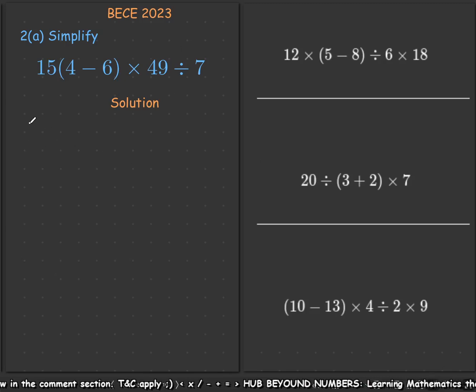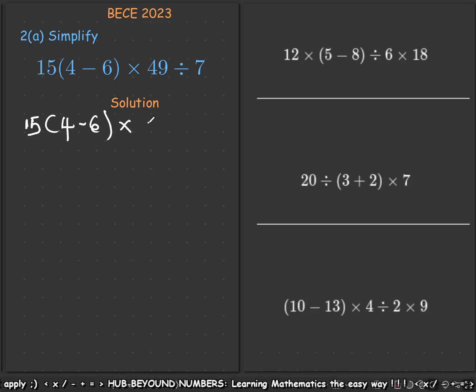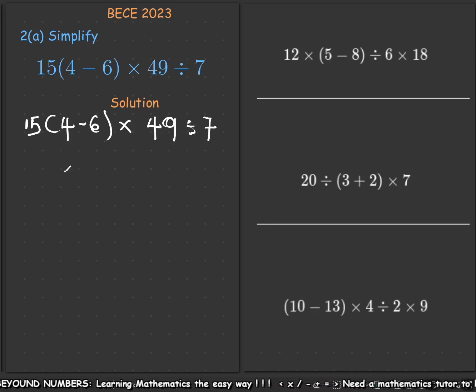The question says 15 into bracket 4 minus 6, then times 49 divided by 7. What this is trying to test is your understanding of BODMAS first of all, and then how best you can work with integers. So what does BODMAS say? Let me write that here.